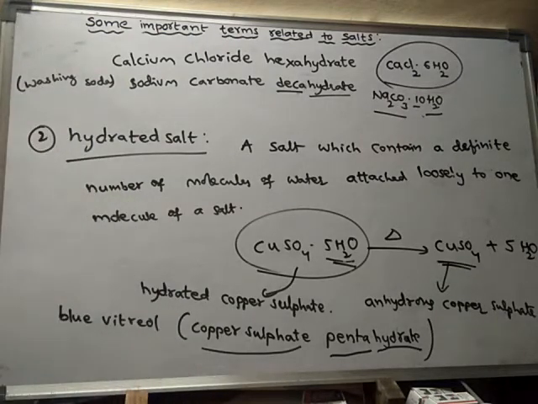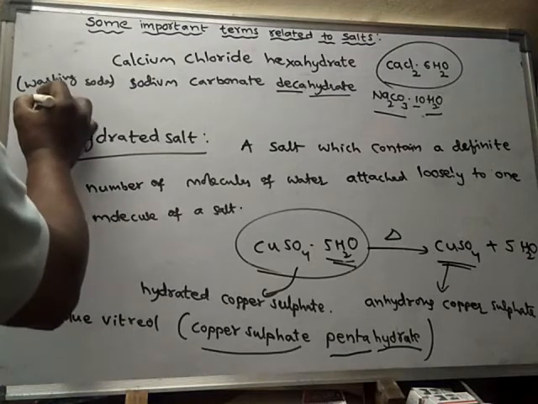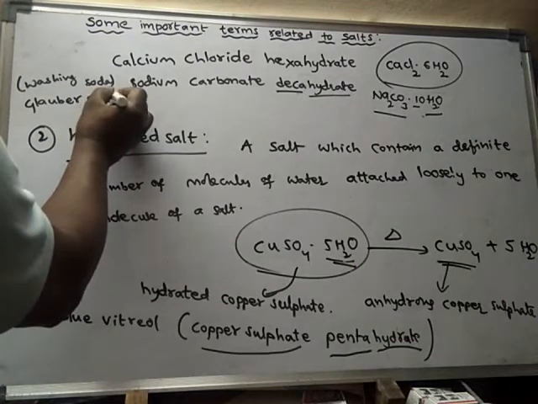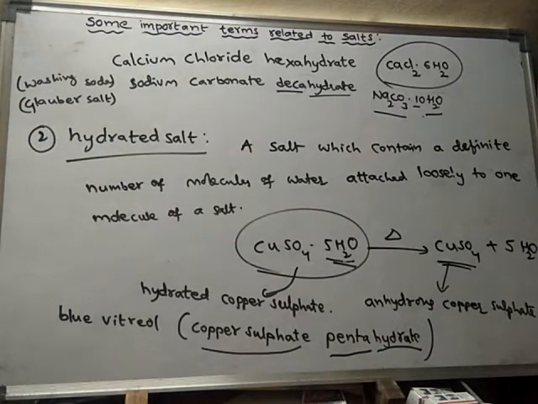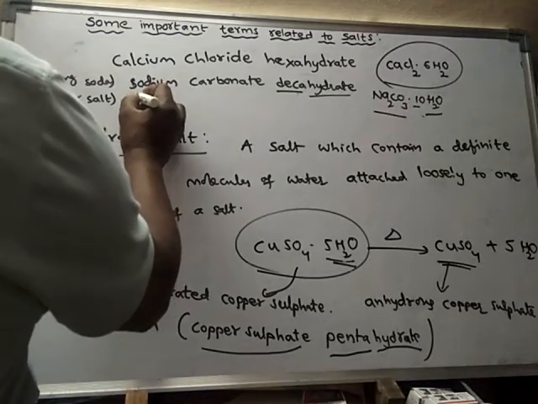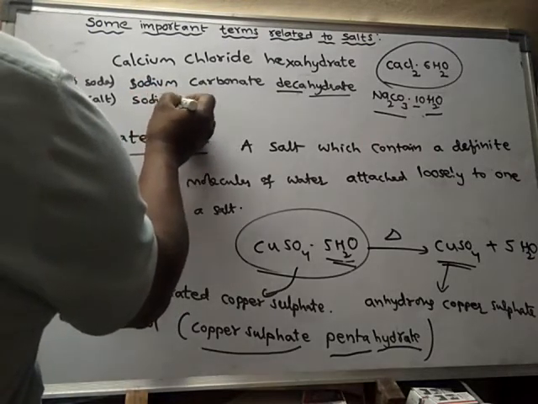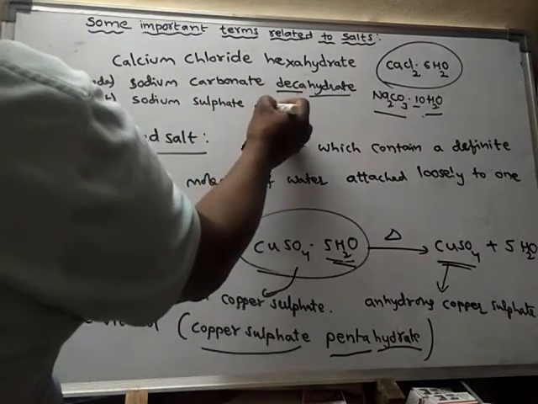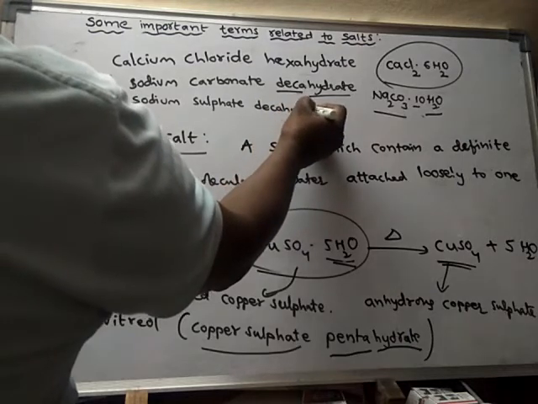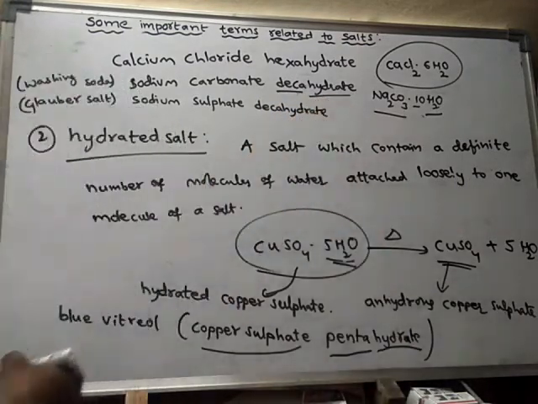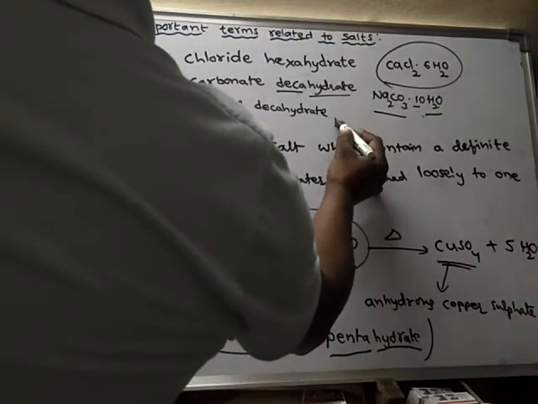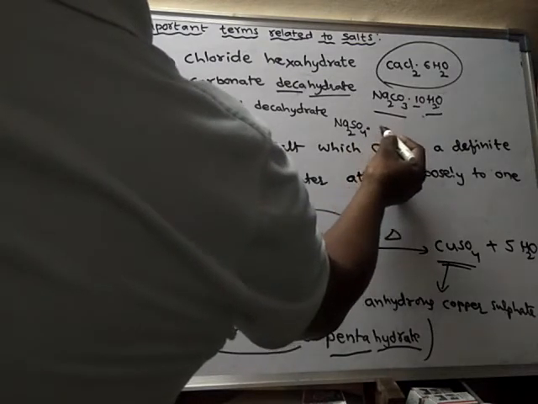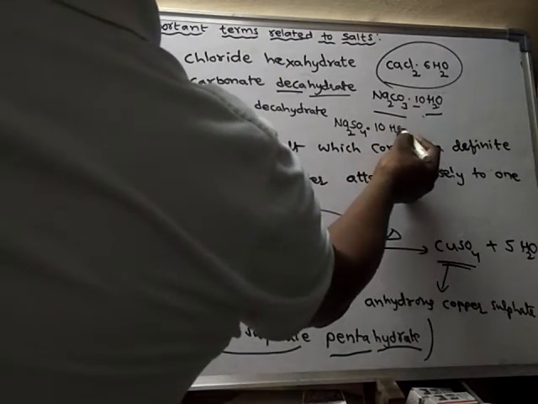Another salt, Glauber salt. What is Glauber salt? Sodium sulfate decahydrate. That means Na2SO4 dot 10H2O.